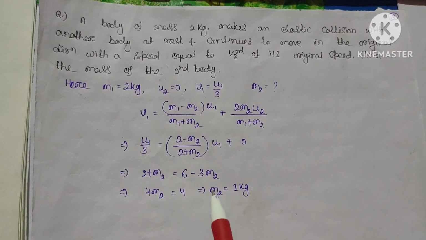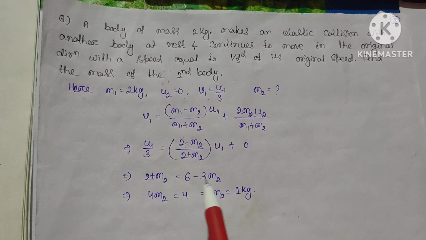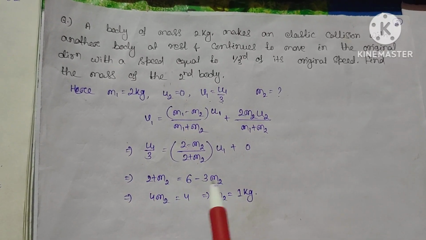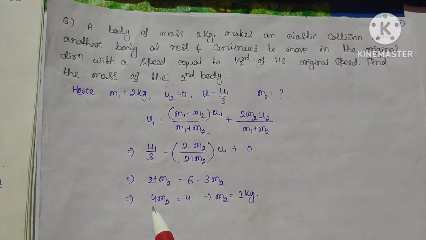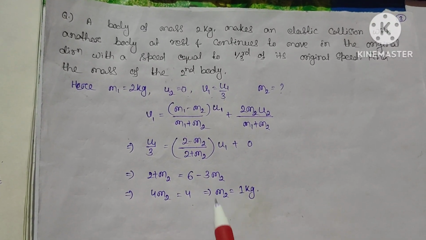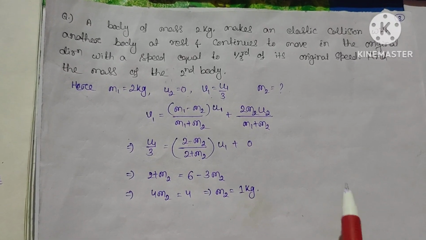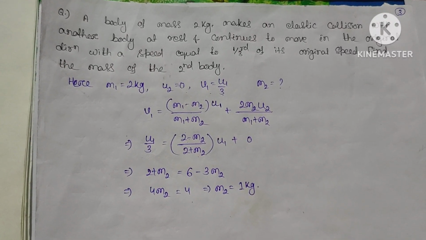Bringing terms together, 4 m2 is equal to 6 minus 2, that is 4. Cancelling 4, m2 is equal to 1 kg. So this will be our answer.